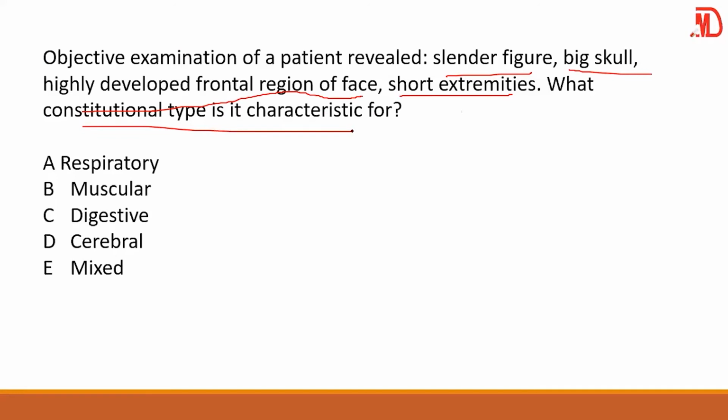Usually this is with respect to respiration. If the person is muscular in shape, you could be thinking of muscular. If the person has an obesity kind of lifestyle, you could be thinking of digestive. For cerebral, I don't really know how they present.